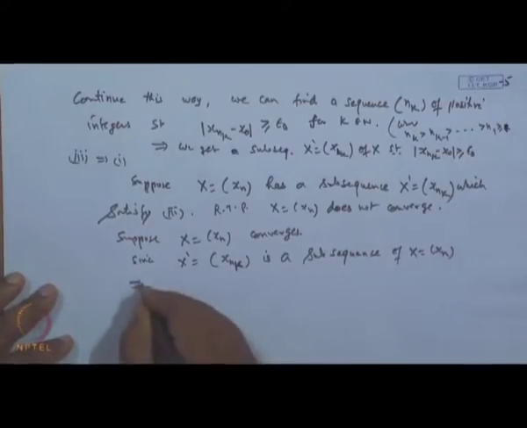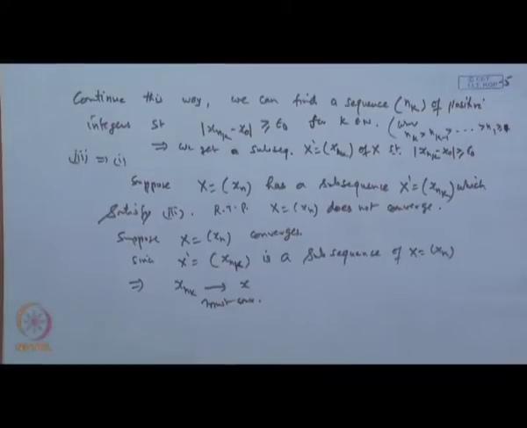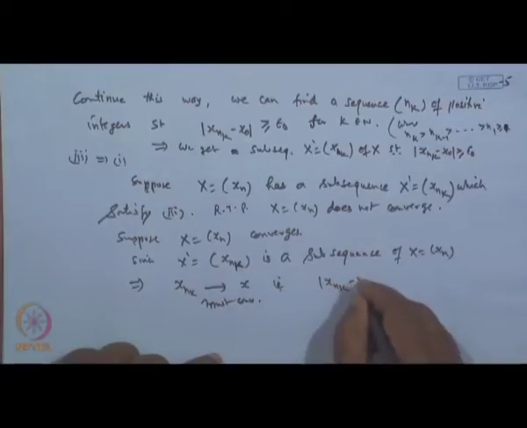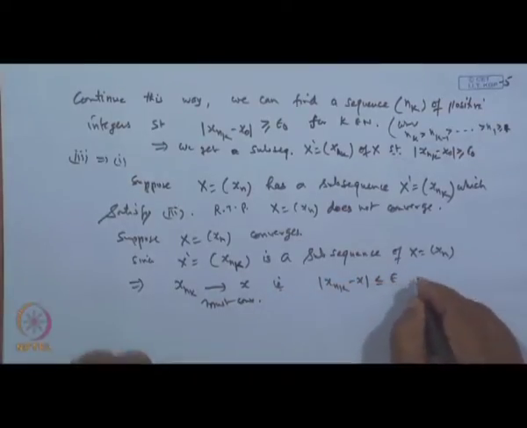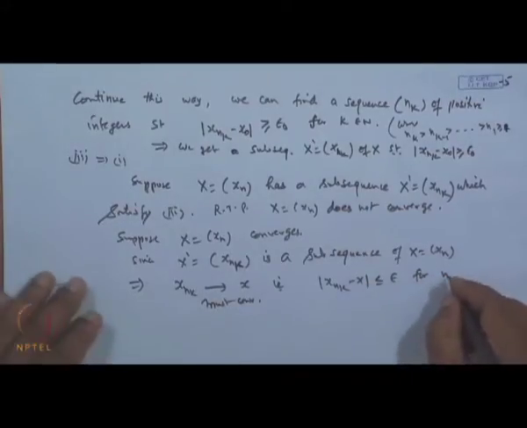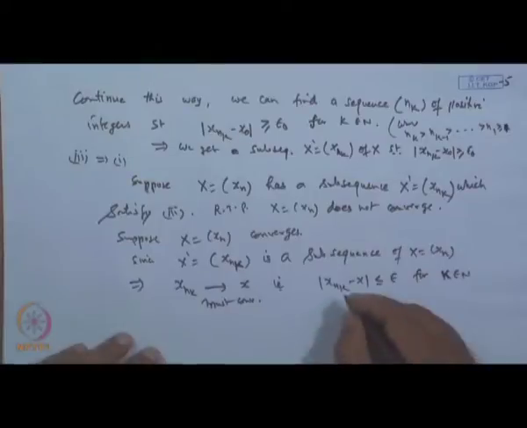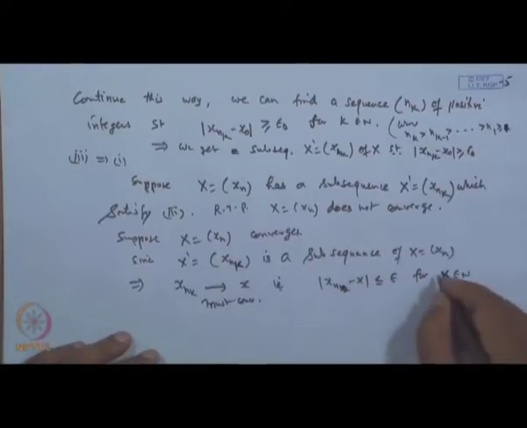So, this implies the sequence x n k must converge to x. It means that mod of x n k minus x is less than epsilon for all k belongs to n, for all n greater than or equal to capital K.